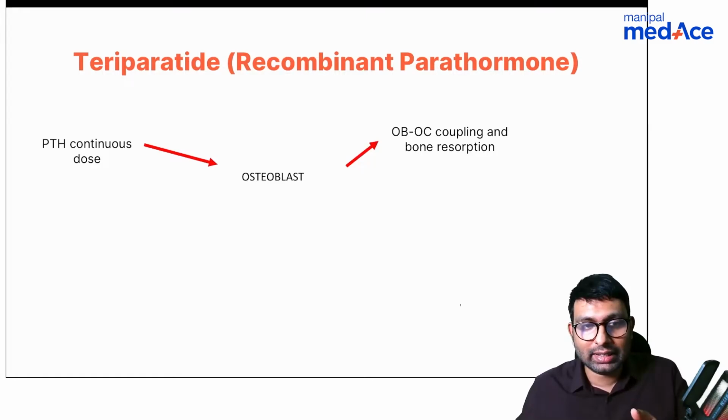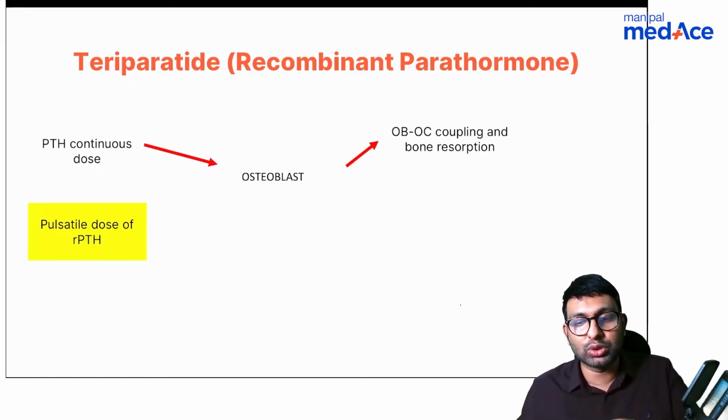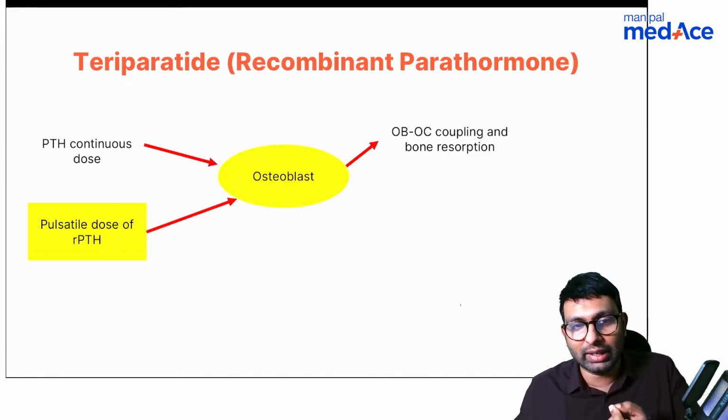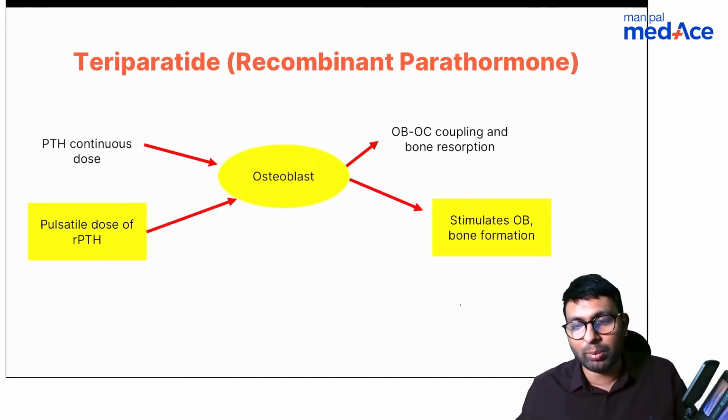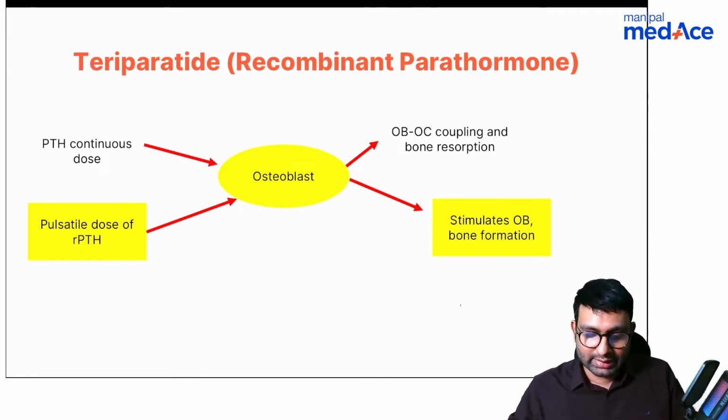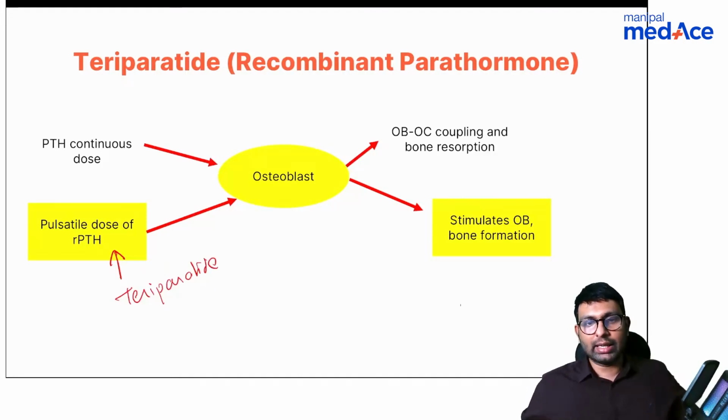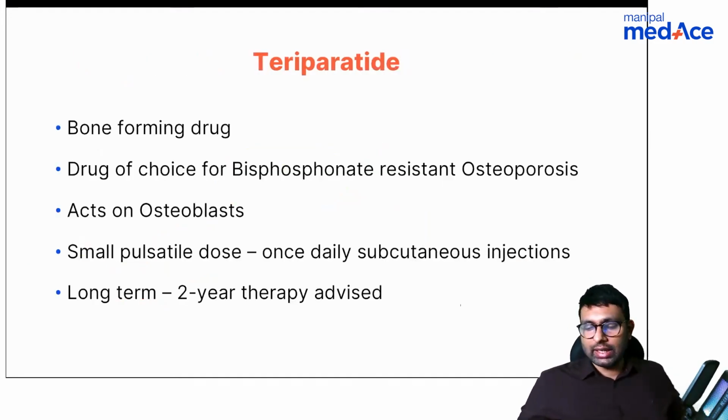But if we give pulsatile doses of recombinant parathyroid hormone, this will act on osteoblast differently. It will cause the osteoblast to form new bone, and this recombinant PTH, as Dr. Jain said, is teriparatide. Very good, Dr. Jain. It is teriparatide.